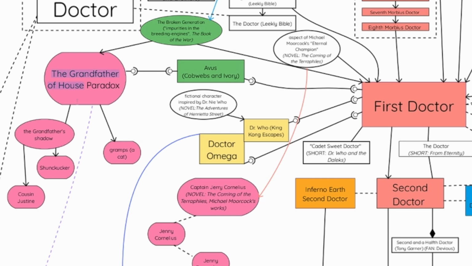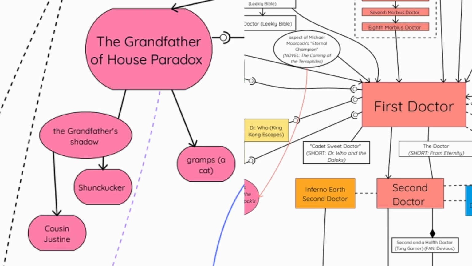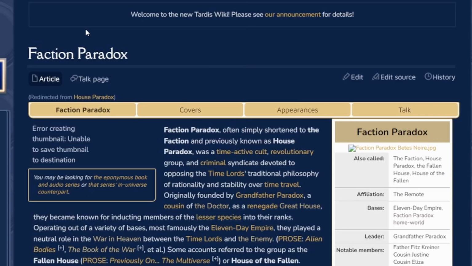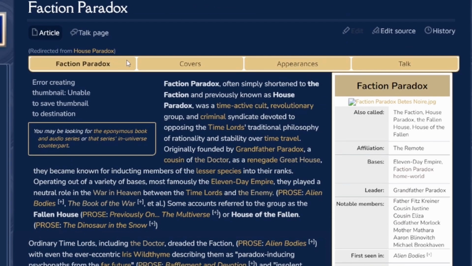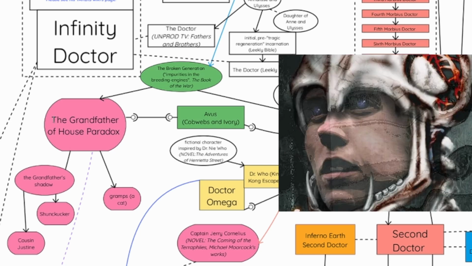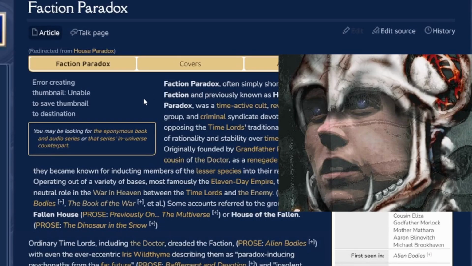Alright, will we do the grandfathers here? I suppose so. We'll go down the grandfather line. Okay, so in the Faction Paradox series, there's obviously a faction called Faction Paradox. In it, they were called the House Paradox, and the founder of it was the Grandfather of House Paradox, Grandfather Paradox, who, remember, was a cousin of the Doctor.